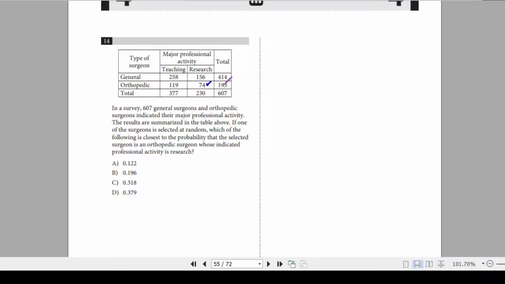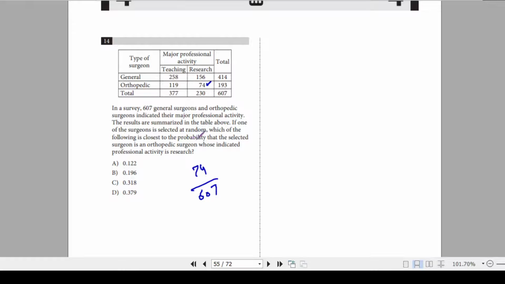No, you have to find out that these orthopedic surgeons who research, they are what part of the total 607, or what is the probability? So this 74 should be divided by the total number of surgeons, 607, because it says if one of the surgeons is selected at random, means from all the surgeons, 607.